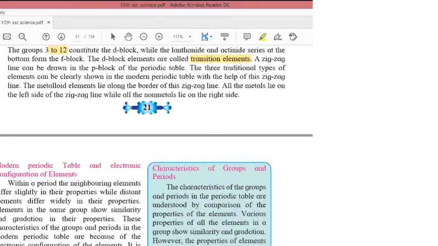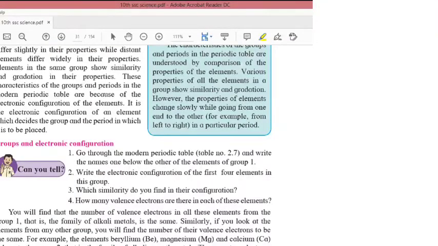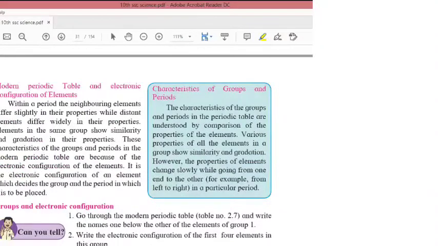Modern periodic table and electronic configuration of elements. Within a period, the neighboring elements differ slightly in their properties, while distant elements differ widely in their properties. So the neighboring elements have a slight difference in their properties, but the elements placed far away from each other have a wide difference in their properties.